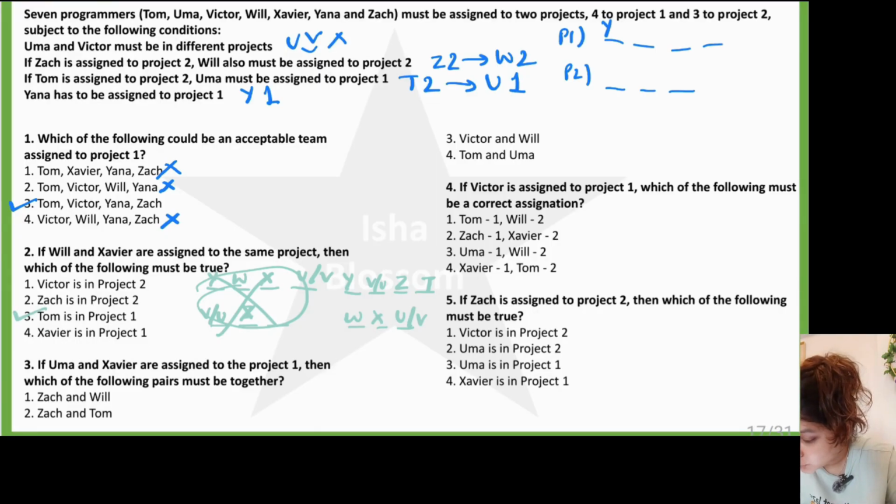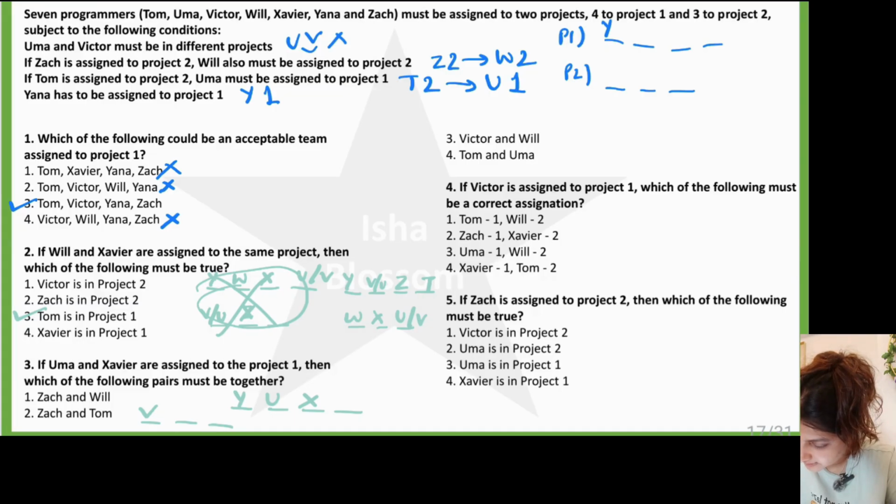Third question. If Uma and Xavier are assigned to project 1. Okay. Yana is there. Uma is there. Xavier is there. Which means the second one will have Victor. Then which of the following pairs must be together?